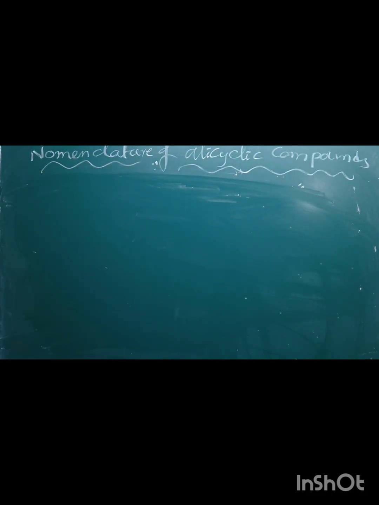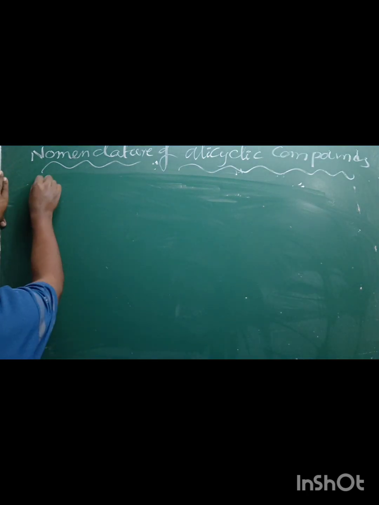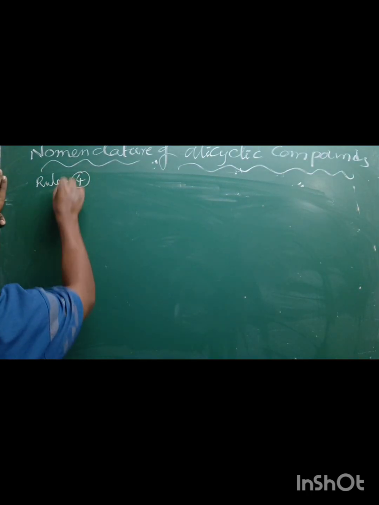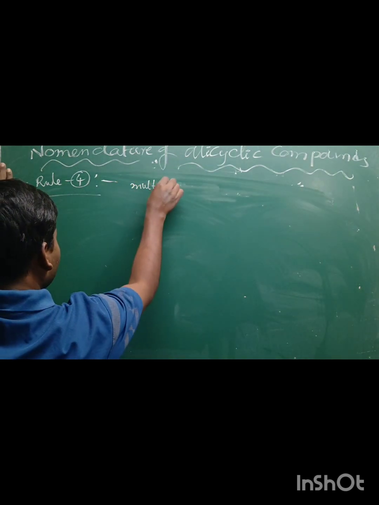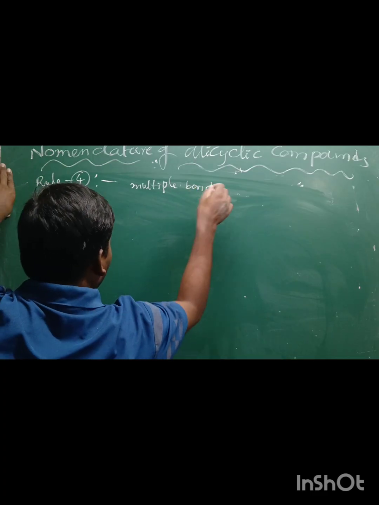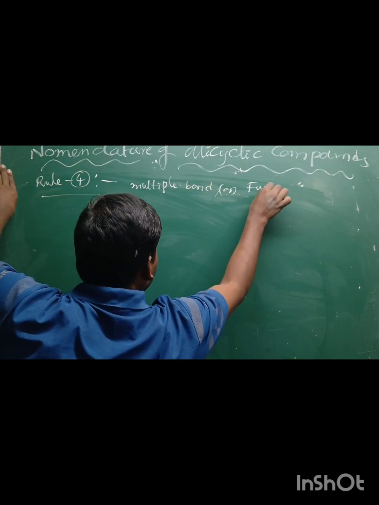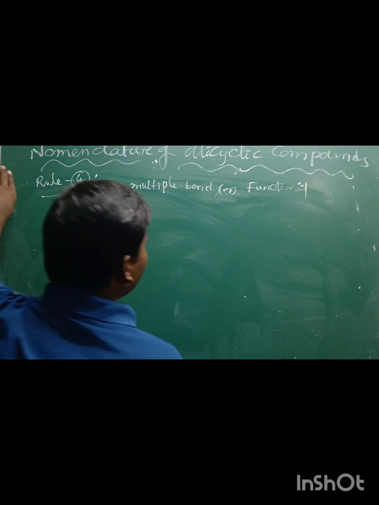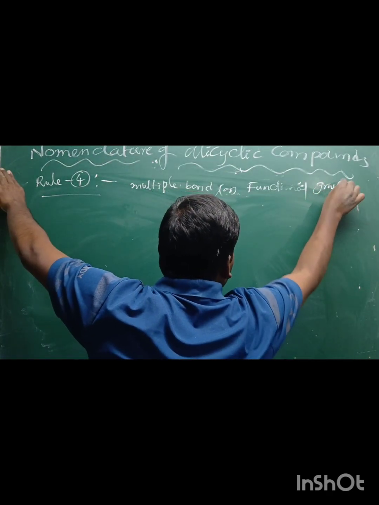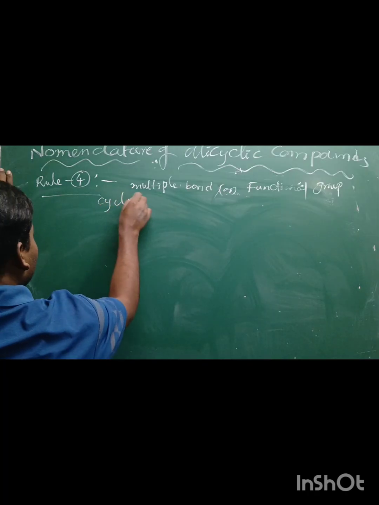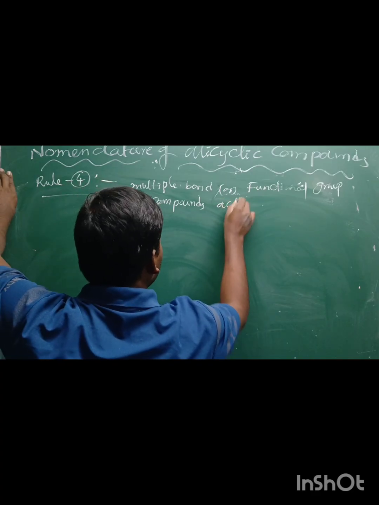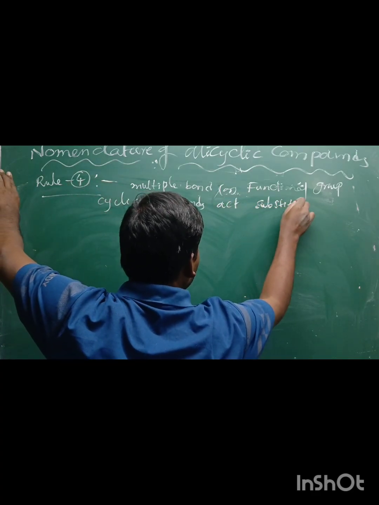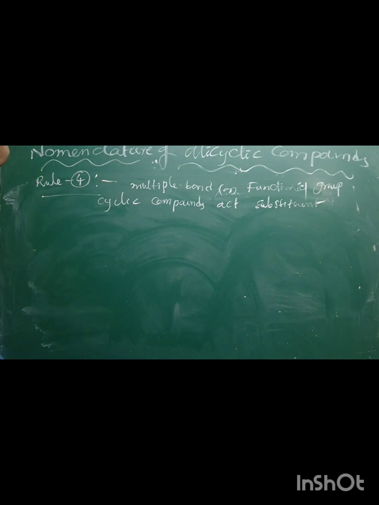If you take one more rule here, in case of side chain containing multiple bond or functional group, the cyclic compound or ring acts as a substituent, that is called cycloalkyl substituent.